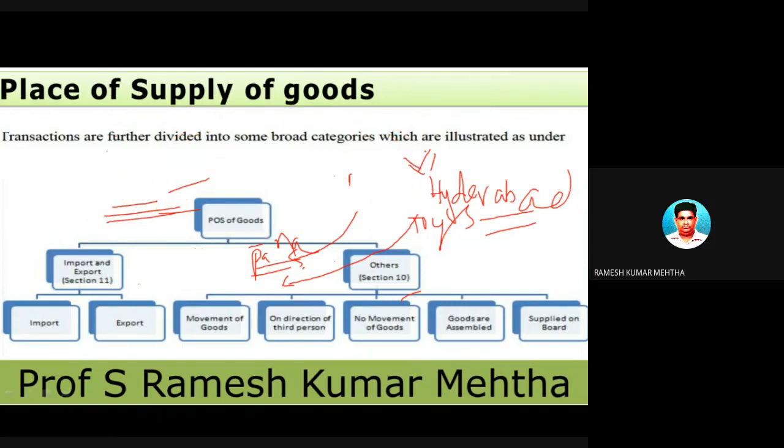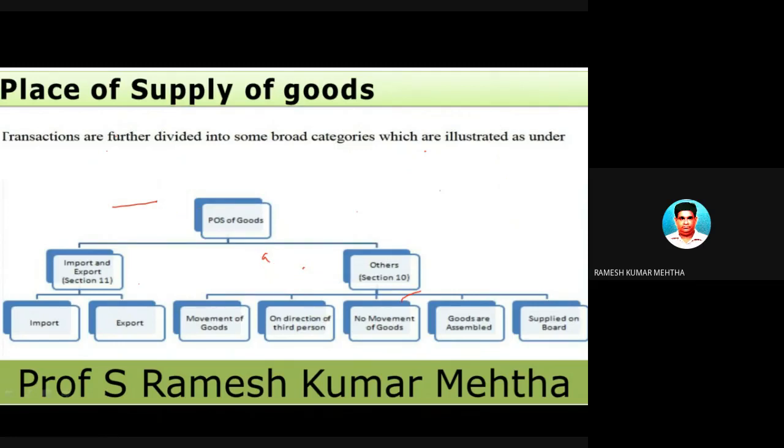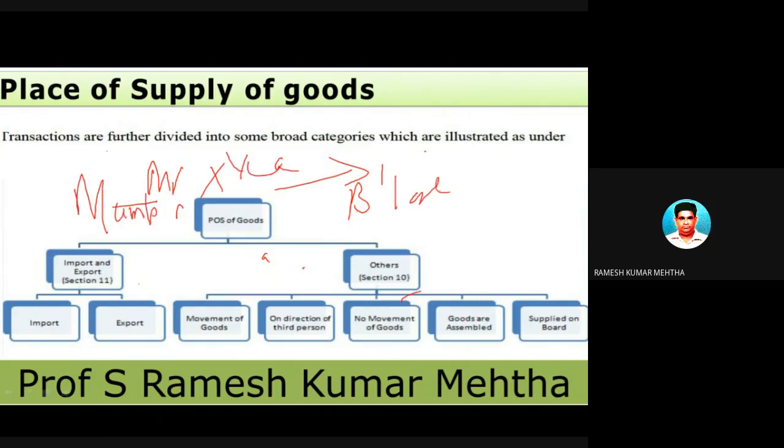Now another example I will give you. Mr. X goes to Bangalore via train from Bombay, from Mumbai. So Mr. X boards a train at Bombay and goes to Bangalore and reaches the destination.